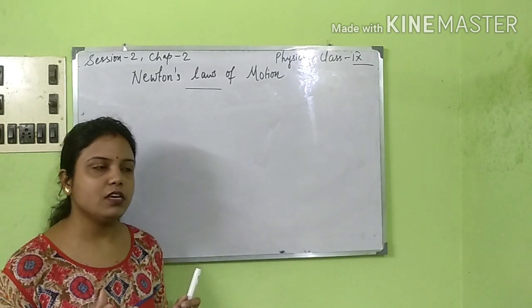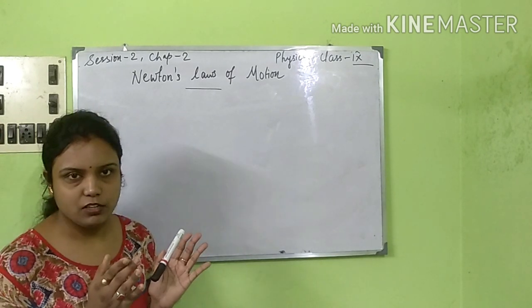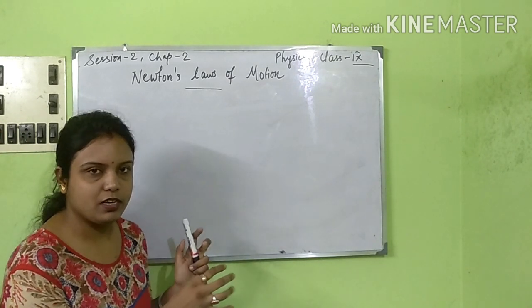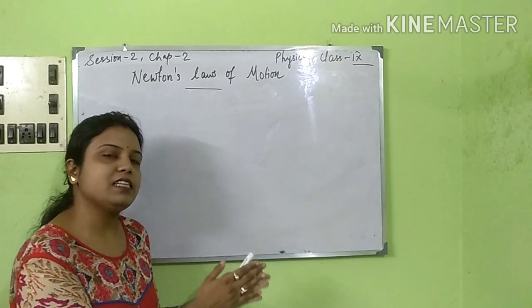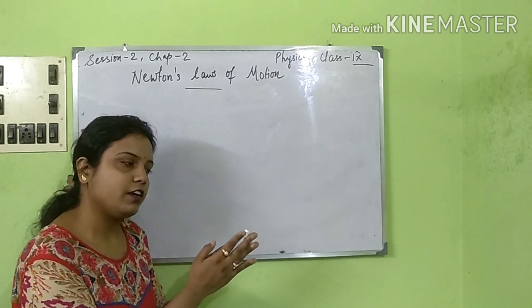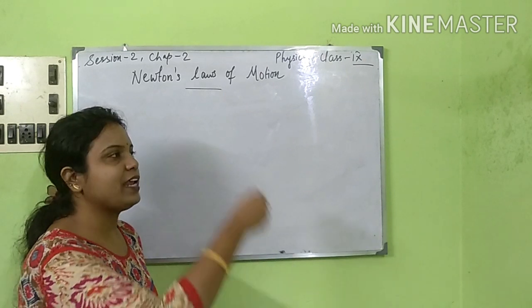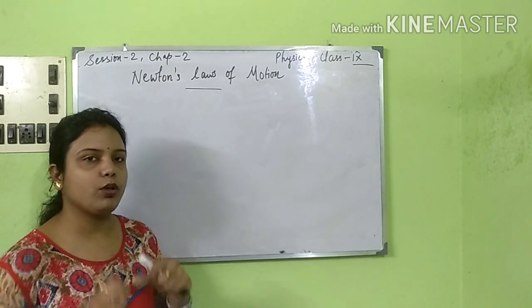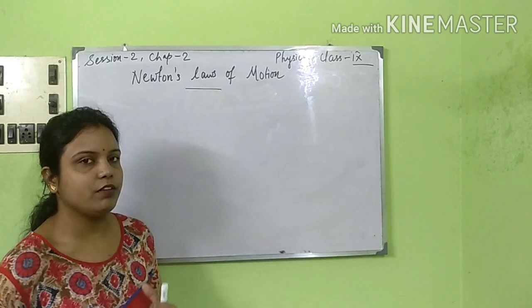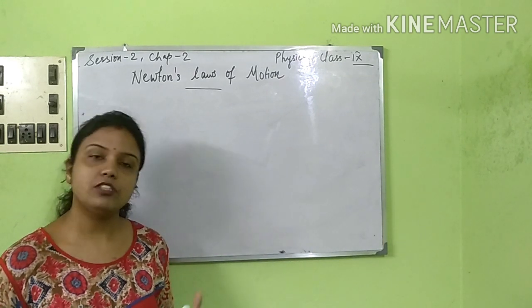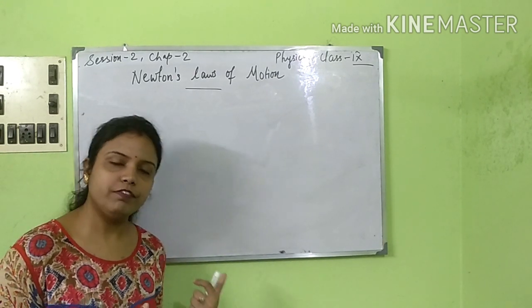Suppose a bottle is kept on the table, it stays in the state of inertia of rest until you take the bottle, open the cap and drink water from it. That is a muscular force that you are putting onto it. So that again is inertia of rest.